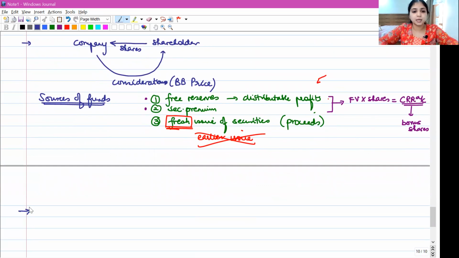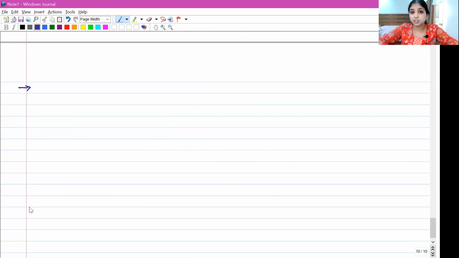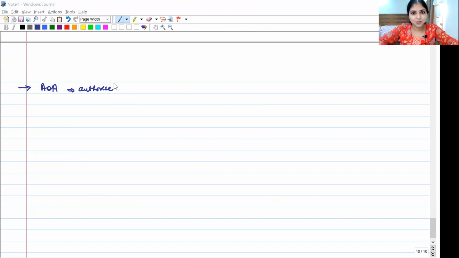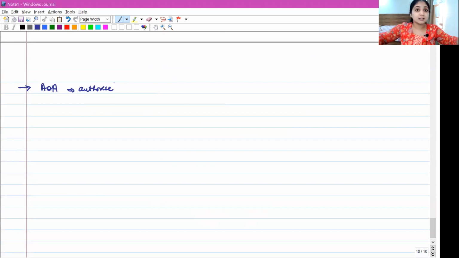Now coming to the next point, the third point under buyback. Listen to me. We also have to make sure for buyback that the articles of association of the company should authorize the company to buy back. Now you know what my next question is going to be. What if the articles of association does not authorize? I know you will be able to give me the correct answer. By now you are a pro at all this. If the articles of association does not authorize, we'll have to alter the AOA.